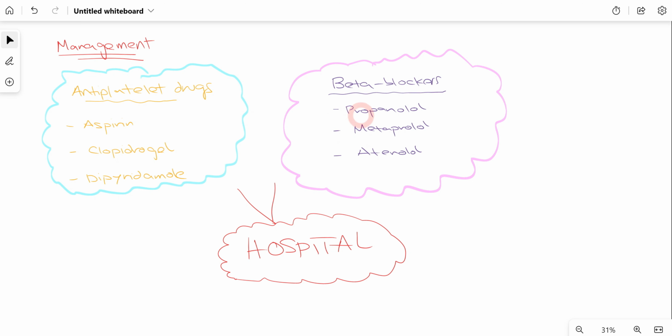Other than that, we can go for propranolol, metoprolol, and atenolol. These categories of drugs are basically life-saving for the patient while the patient is being transported to the hospital. So this is how we'll manage a patient who is suffering from myocardial infarction.